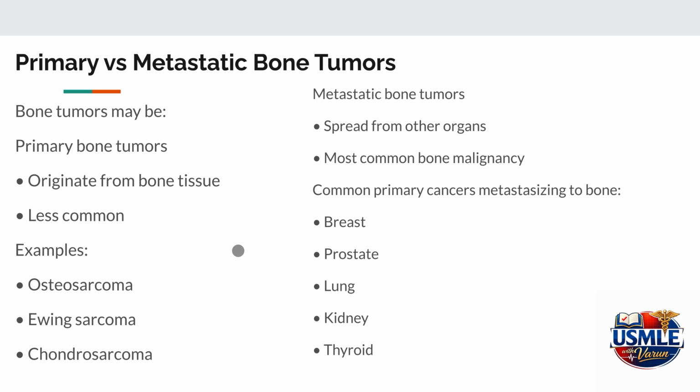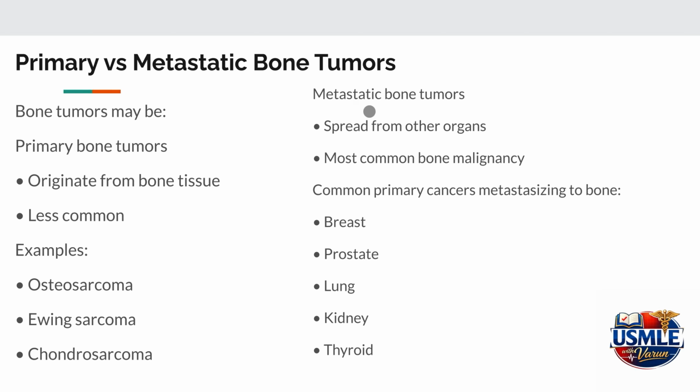Bone tumors can also be classified based on whether they originate in the bone itself or spread from another organ. Primary bone tumors originate directly from bone cells or cartilage-forming cells. Examples include osteosarcoma, Ewing sarcoma, and chondrosarcoma. Although these tumors are important academically, they are actually less common than metastatic bone tumors. The most common bone tumors are the metastatic bone tumors.